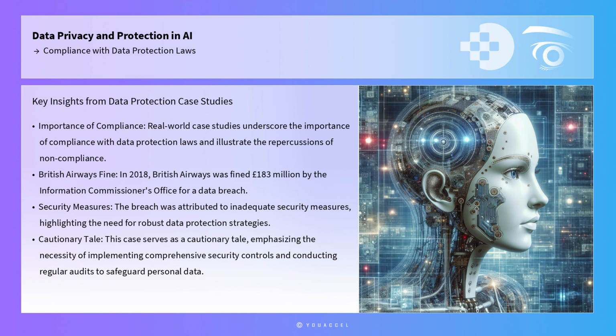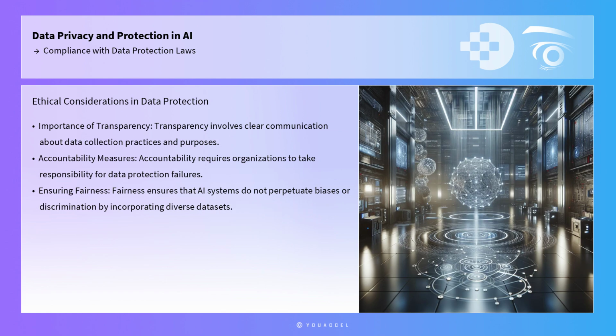Real-world case studies underscore the importance of compliance with data protection laws and illustrate the repercussions of non-compliance. In 2018, British Airways was fined £183 million by the Information Commissioner's Office for a data breach that compromised the personal data of approximately 500,000 customers. The breach was attributed to inadequate security measures, highlighting the need for robust data protection strategies. This case serves as a cautionary tale, emphasizing the necessity of implementing comprehensive security controls and conducting regular audits to safeguard personal data.